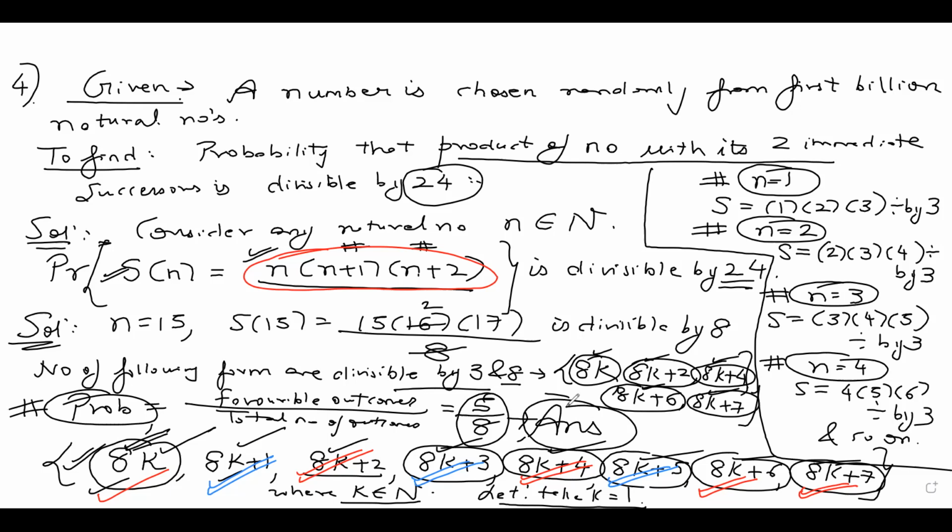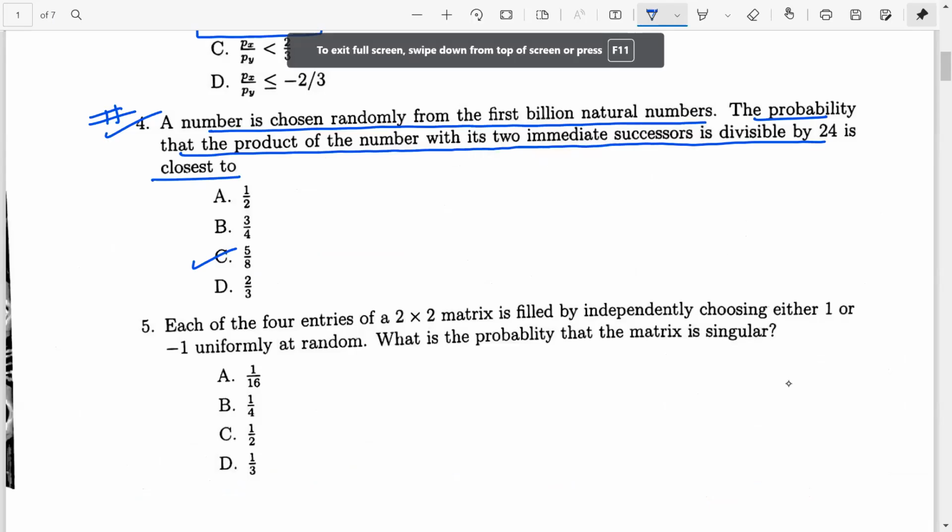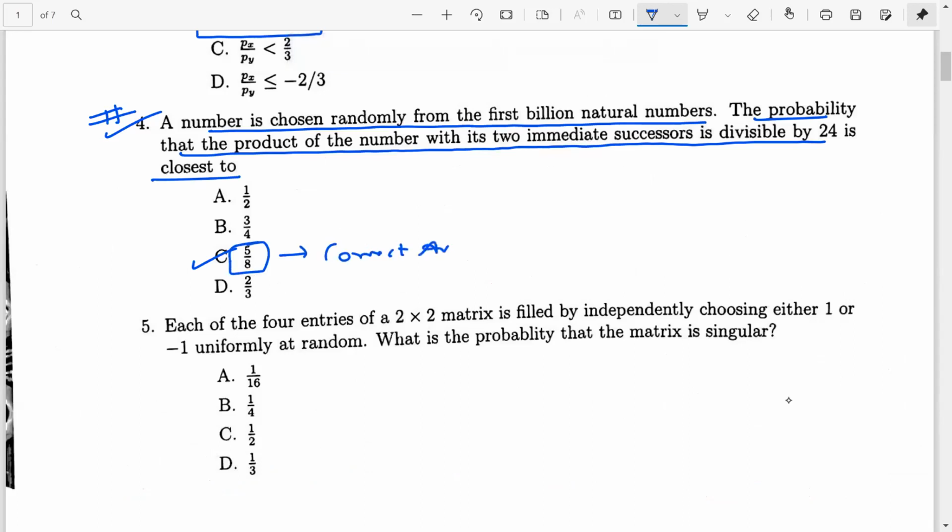Okay, so hoping all students have understood this. So I can come to the question paper and we can all mark the correct answer, which is 5 by 8. This is the correct answer for this question. Okay, so hoping all students have understood.